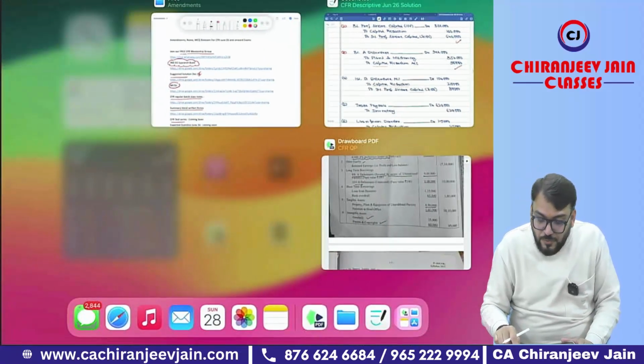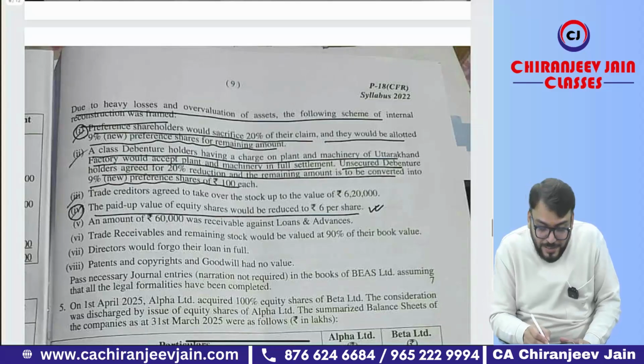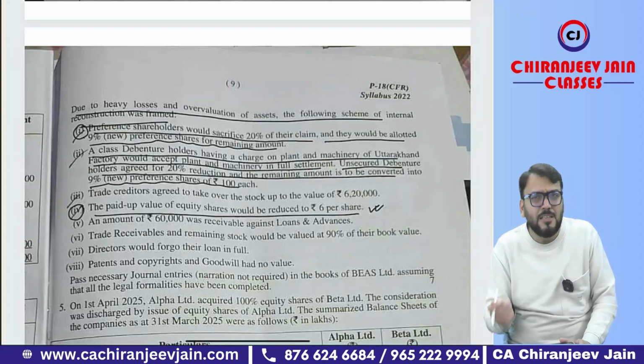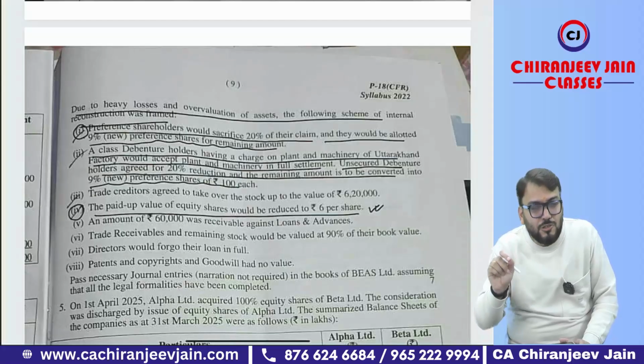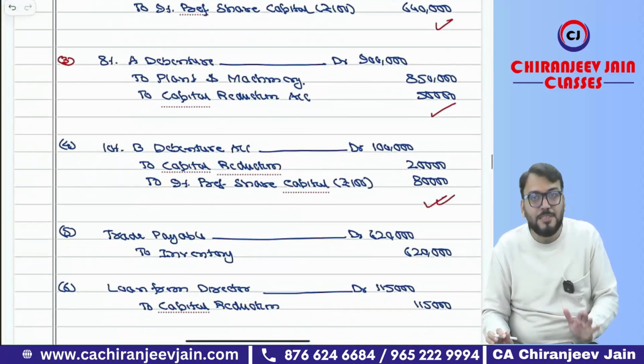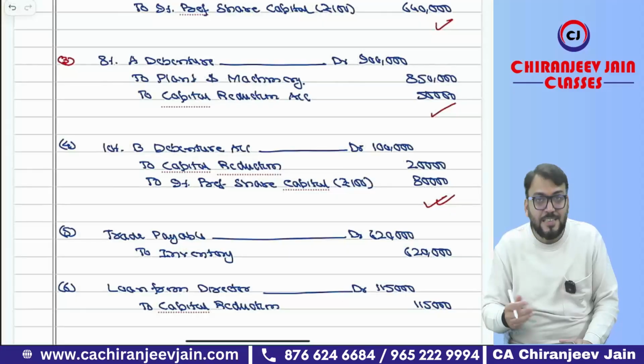Now for B debenture, what have they said? They will reduce 20% and the balance will be converted into a new class of preference shares. Okay, sir. So debenture account debit to new class of preference shares to capital reduction, that is the 20% amount. So that is also given. You can see the same journal entry has been done. This was also very easy. Can we come to the next point?